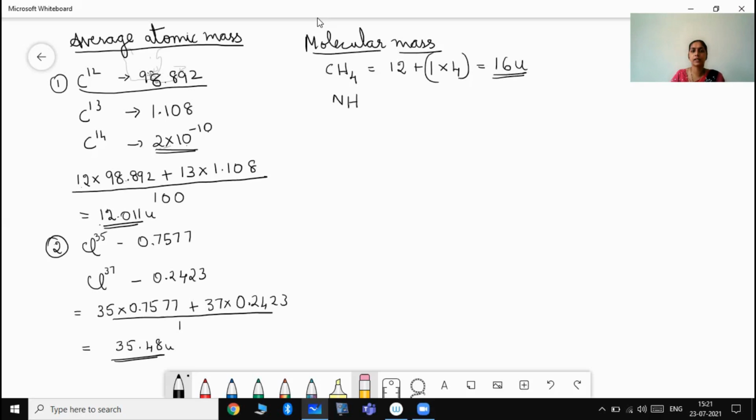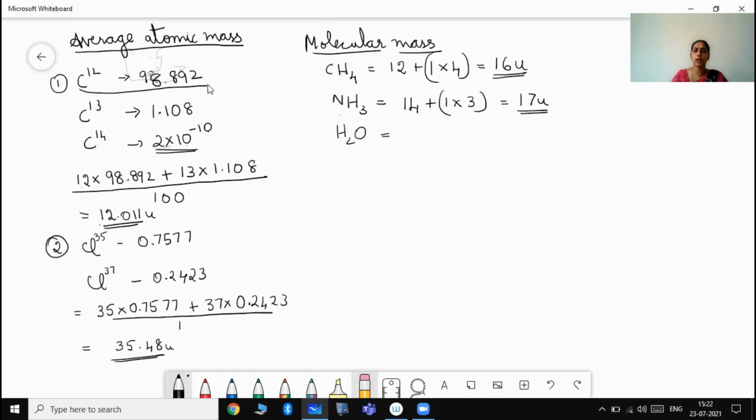In case you consider NH3, that is 14, the atomic mass of nitrogen, plus 1 for each hydrogen, and there are 3 such hydrogen, thus it becomes 17. Thus the molecular mass of ammonia becomes 17.